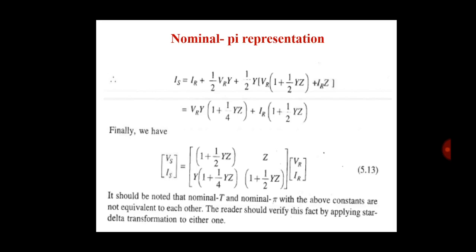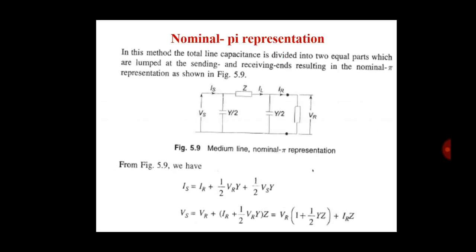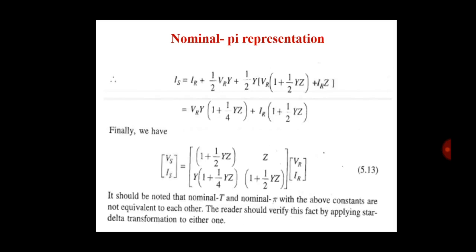IS is equal to IR plus 1 half VR Y plus 1 half VS Y. Now we put in the value of VS, which is VR in the bracket (1 plus 1 half YZ) plus IR into Z.